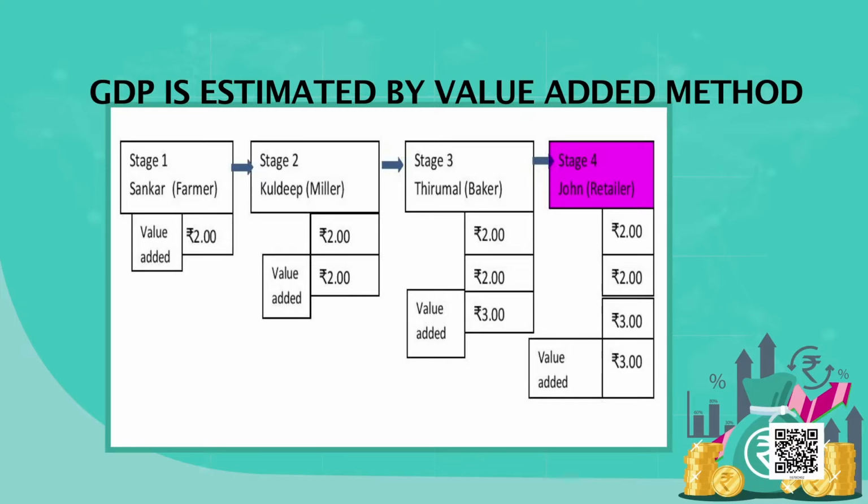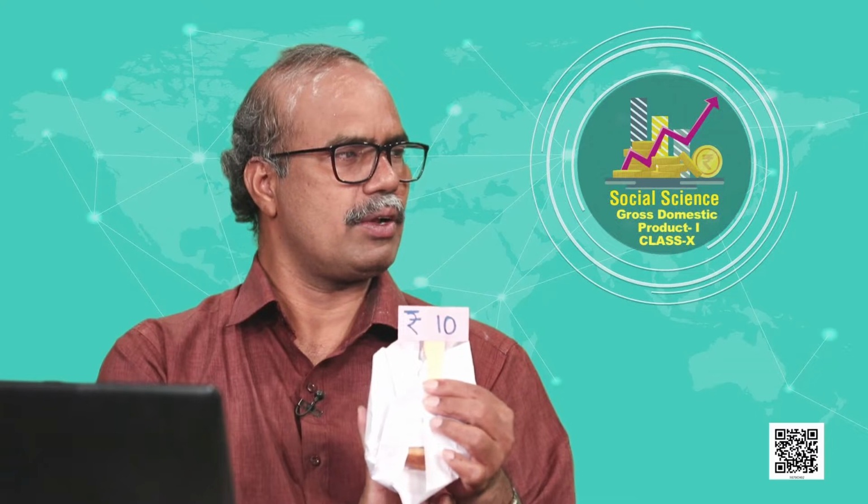The retailer, by packing it or by keeping it in a shop, sells it for 10 rupees. So how much value did he add? 10 minus 7, 3. Very good. So the 3 rupees value he has added actually. So generally what happens, I told you the GDP is the value of the final goods. So this 10 rupees is also one way to calculate.